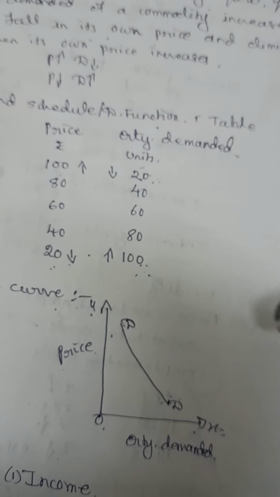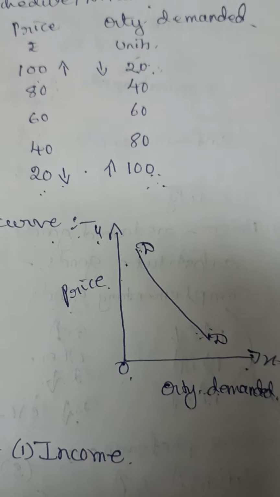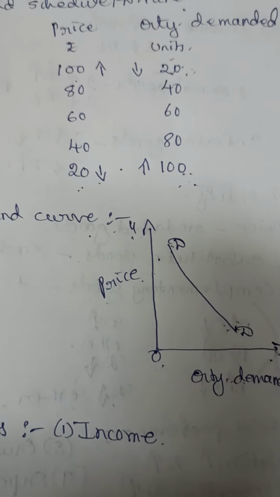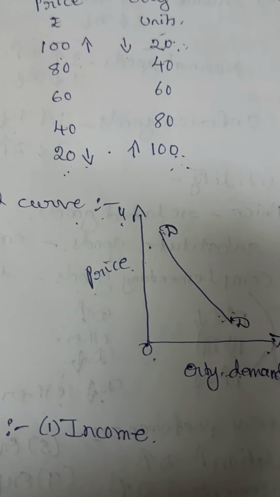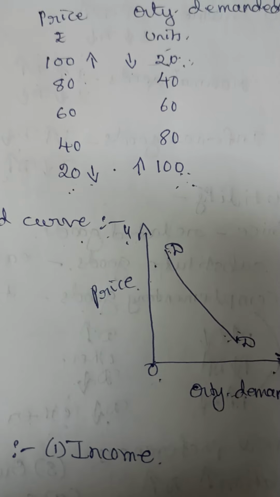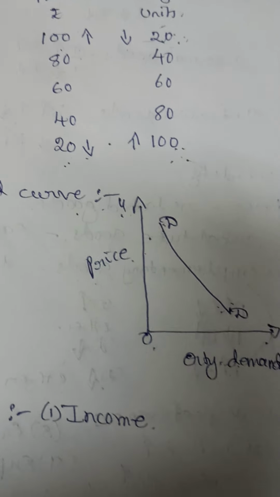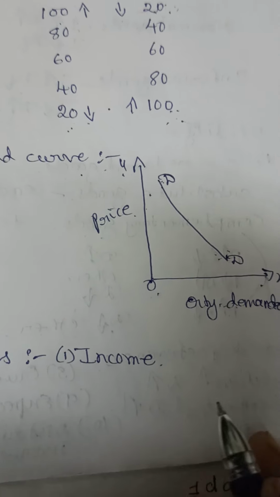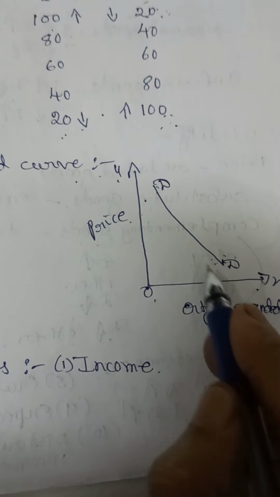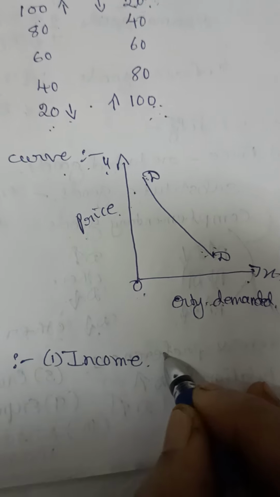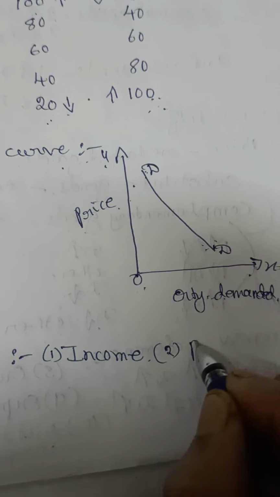When there is a change in the income, the law is not applicable. If the income of the consumer increases, even if the price is more, demand is more. So that's why it is assumed there should not be a change in the income of the consumer. Income of the consumer should remain same. Then only we will get this result. Then the second one is population.